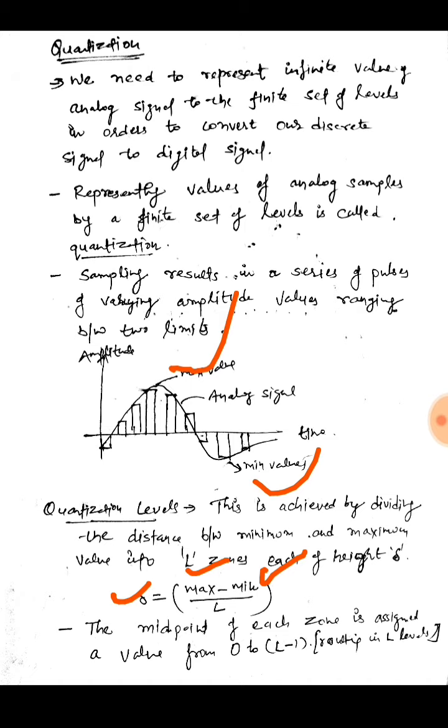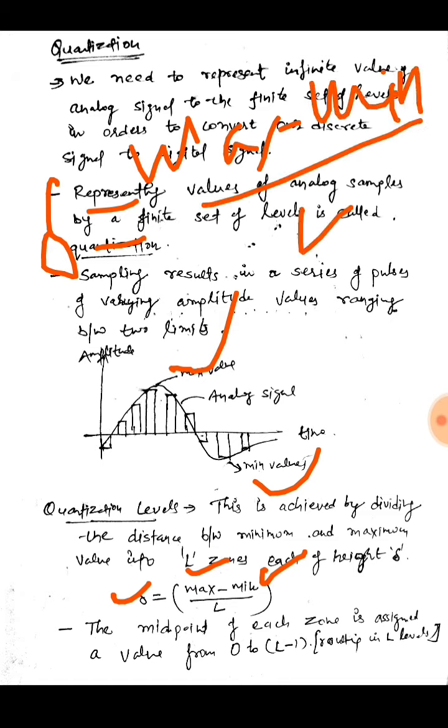So if we need L levels, then the step size is delta equals maximum value minus minimum value divided by L, and the midpoint of each level or zone is assigned a value from 0 to L minus 1.